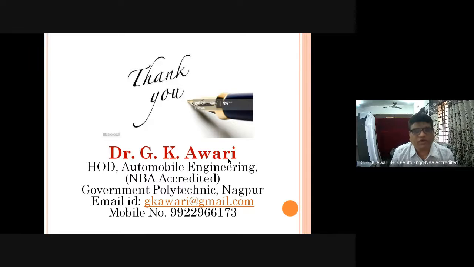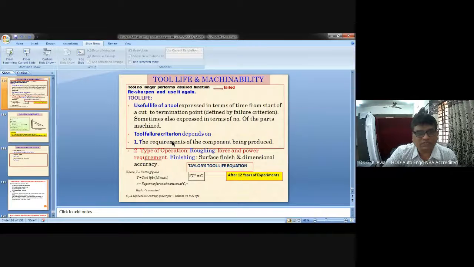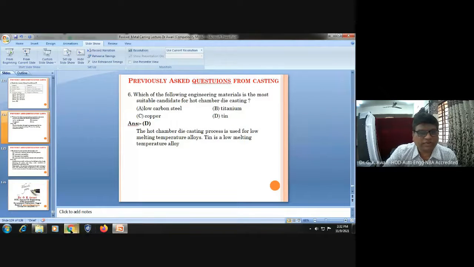So today we have covered the various parts of the casting process, the basic definitions, then riser design, gate design, shrinkage allowance, machining allowance, and all types of allowances which are to be provided on the casting. And finally, at the end of today's lecture, we studied Taylor's tool life equation. What do we mean by tool life? Taylor's tool life equation, and how to determine the tool life and the machinability. So thank you very much.